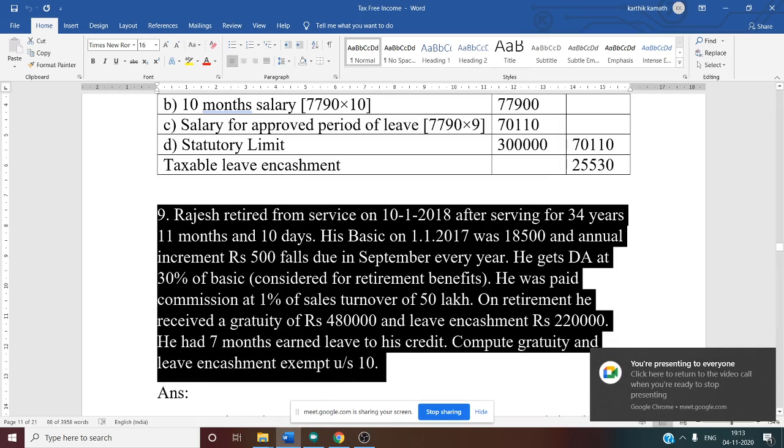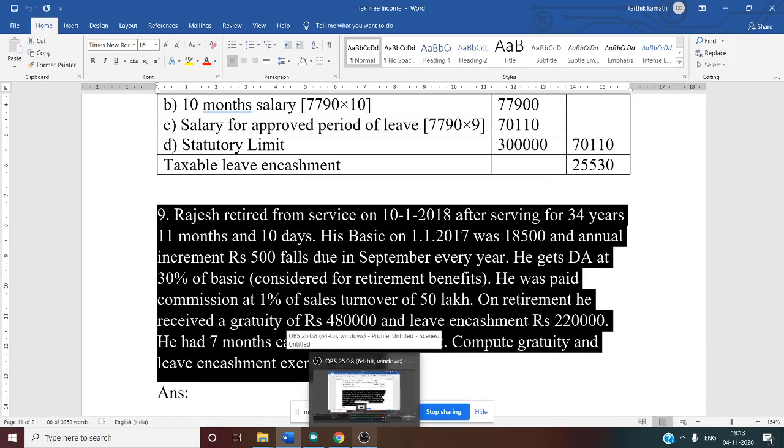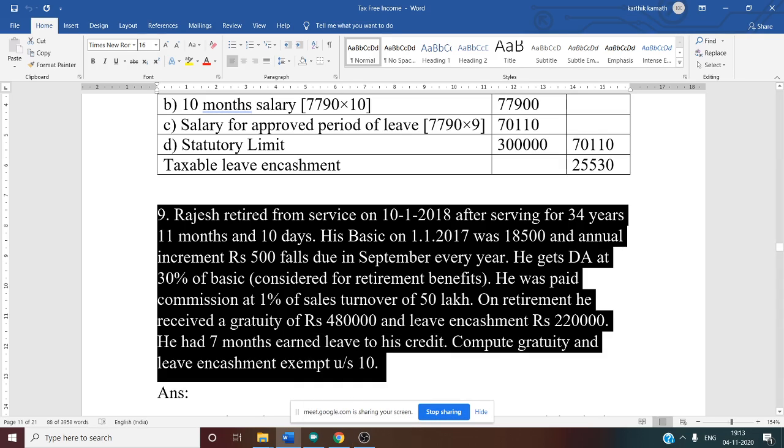Then he gets DA at 30% of basic considered for retirement benefit. Okay, so for gratuity calculation, the first thing we need to see is whether he is covered under the Payment of Gratuity Act or not. In this question there is no information about that. If nothing is given, we assume that he is not covered under the Payment of Gratuity Act. Whenever he is not covered, salary means only basic. DA comes only if they say that it enters retirement benefit. In this question, he gets DA at 30% of basic considered for retirement benefit. So DA also you should take. So salary means basic plus DA.